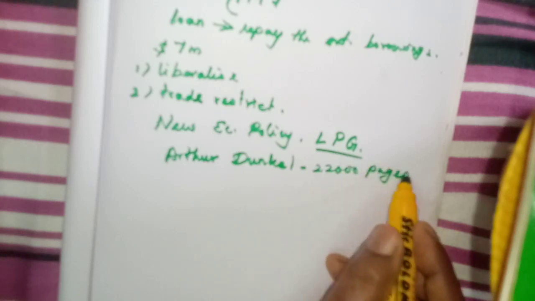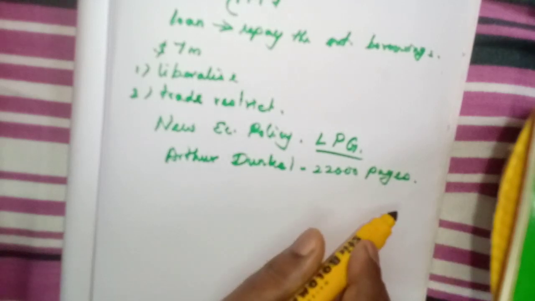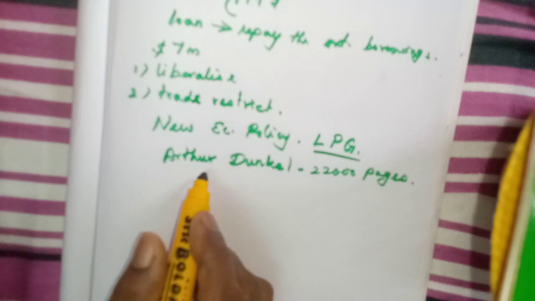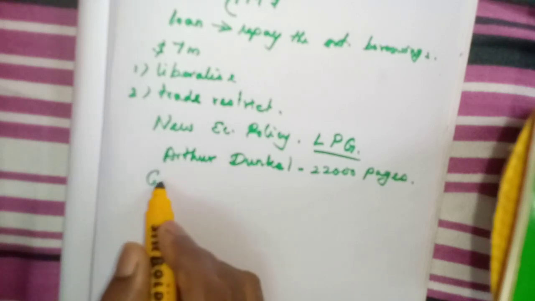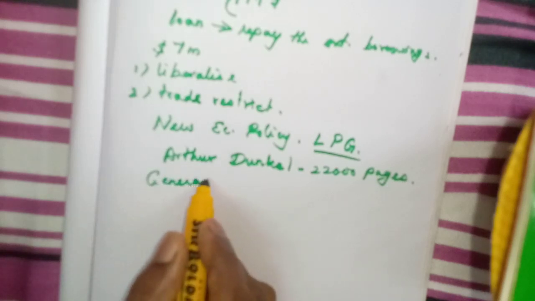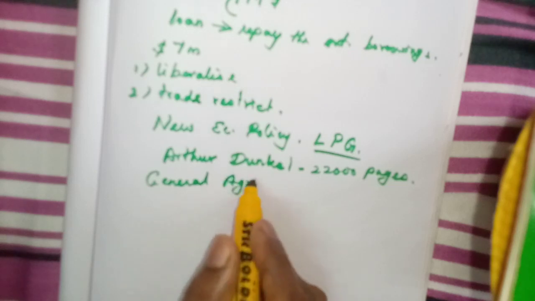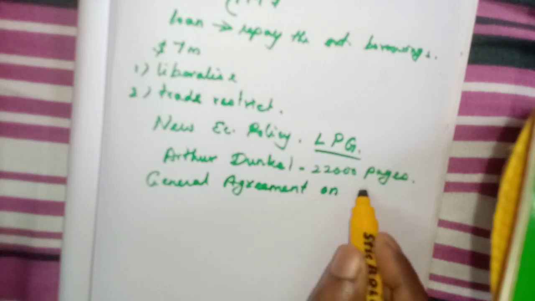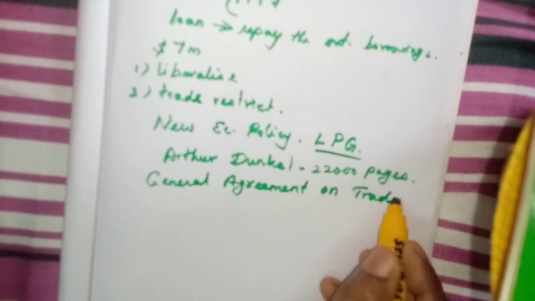He prepared a document related to the General Agreement on Trade and Tariff.